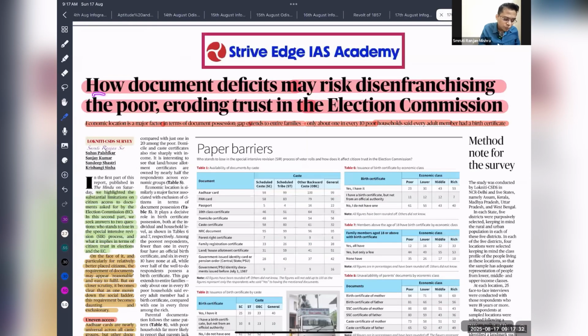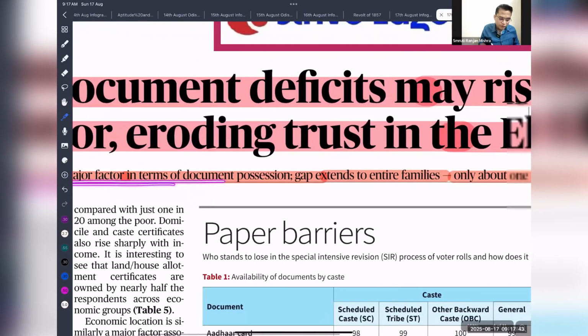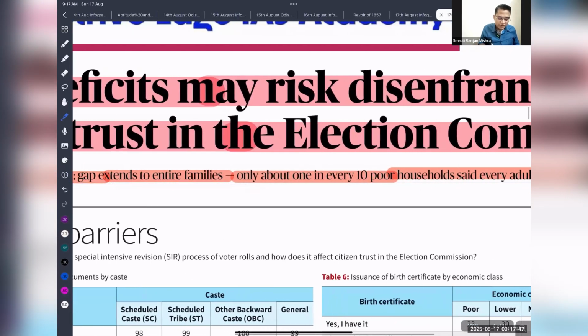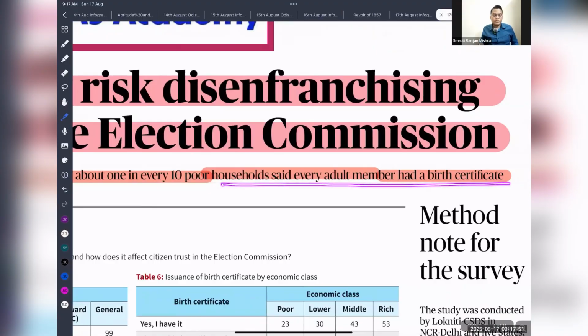Next, how a document deficit may risk disenfranchising the poor and eroding trust in the Election Commission. Economic location is a major factor in terms of document possession. The gap extends to the entire family. Only 1 in 10 households said an adult member has a birth certificate.